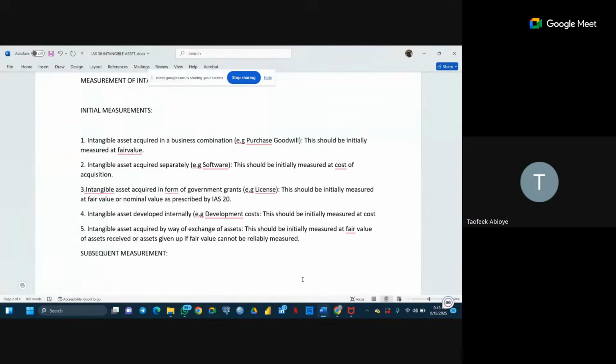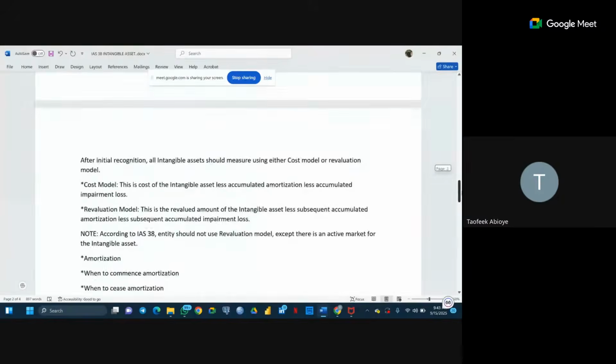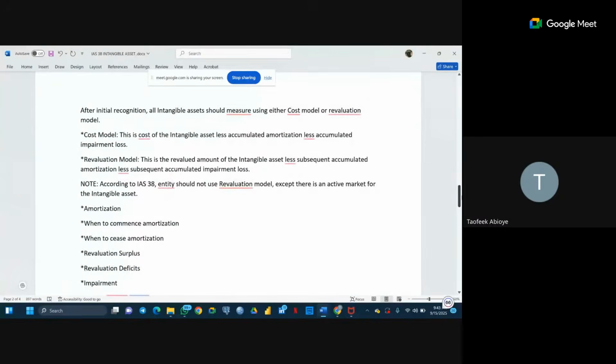So the subsequent measurements: all intangible assets should be measured using either cost model or revaluation model. If we are using cost model, the cost of the intangible asset will be the initial cost less accumulated amortization and less accumulated impairment loss that may have occurred over the period that the intangible asset is being put to use.